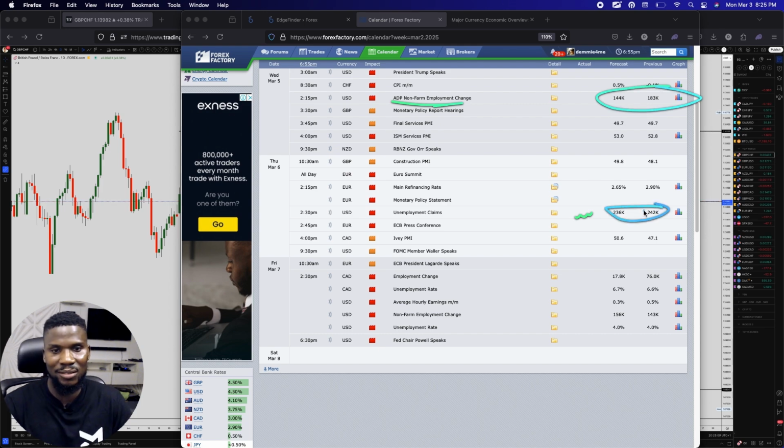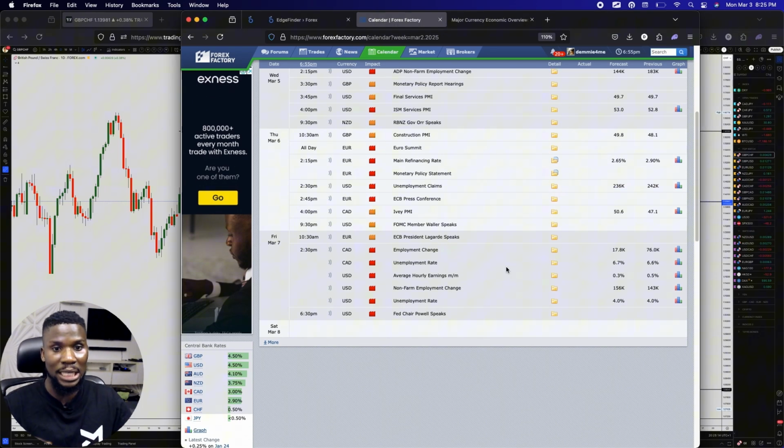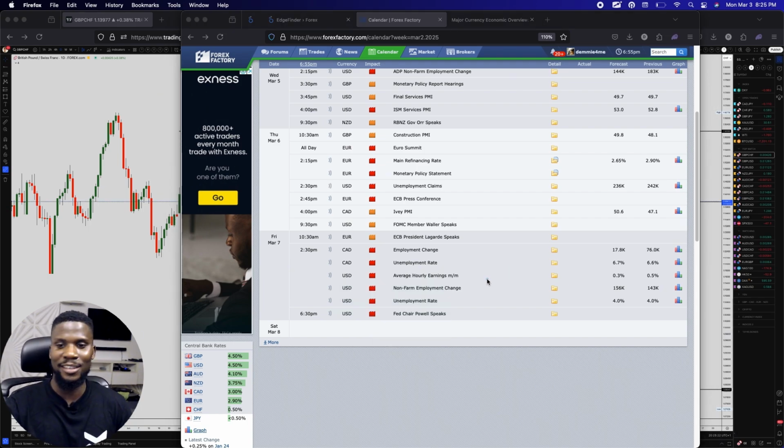I don't see how that kind of fits into each other, but we're going to see how that goes. But yes, on Friday, which is like the bumps of this week, okay, we have the NFP coming. The NFP week is the first Friday of the month. NFP is coming out this week.